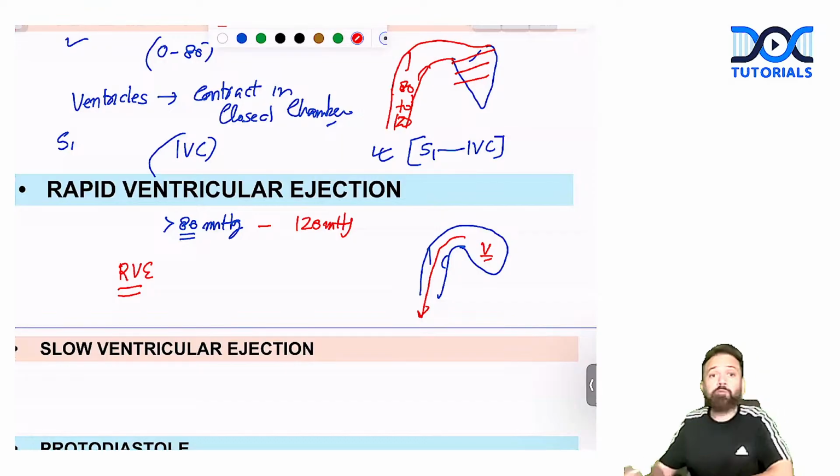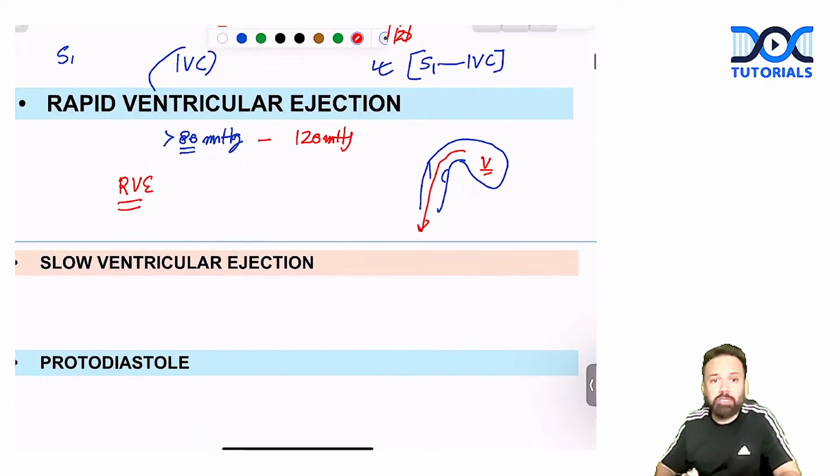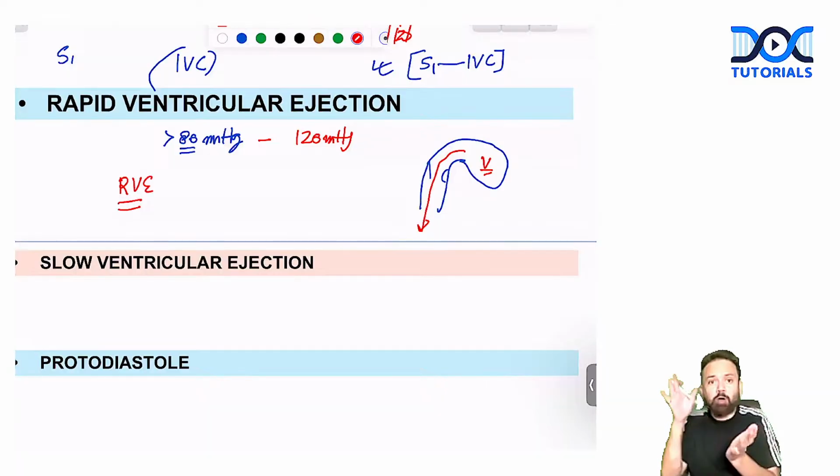I'm telling you, if you remember the pressure change, you are not going to forget. Only when we are studying the cardiac cycle without understanding the pressure change are we going to forget this. Otherwise, we will remember. So try to remember the cardiac cycle with the pressure change. Now, from 80 to 120 mm of Hg, ventricles are contracting with the aorta open.